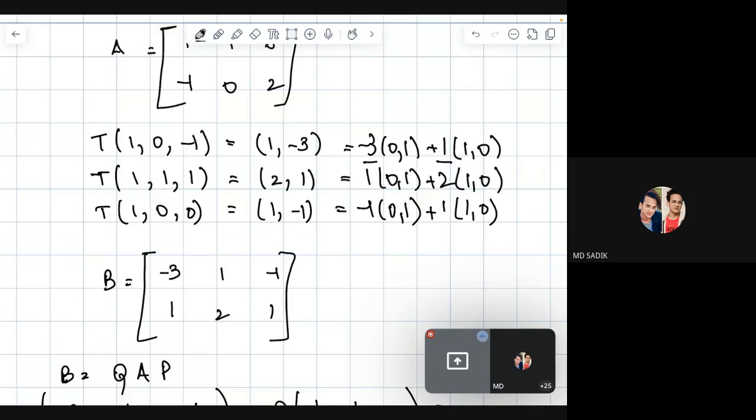Then these two coordinates go in the first column, these two in the second column, and the last two go in the third column. And that's how we get matrix B. Got it? Yes, ma'am.